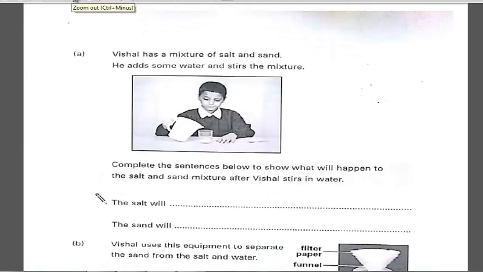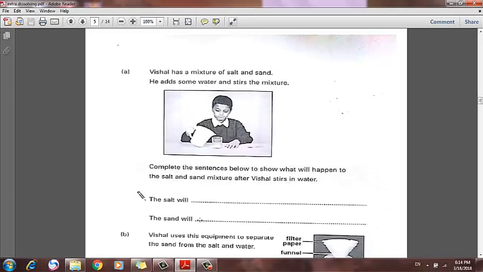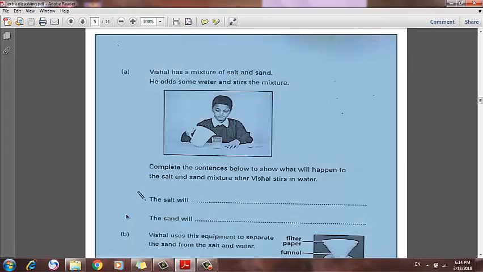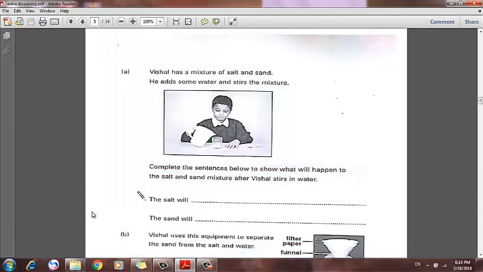Vishal has a mixture of salt and sand. He adds some water and stirs the mixture. Complete the sentences below to show what will happen to the salt and sand mixture after Vishal stirs in water. The salt will dissolve, excellent. The sand will not dissolve as it's insoluble. Excellent. Let's move to question B.